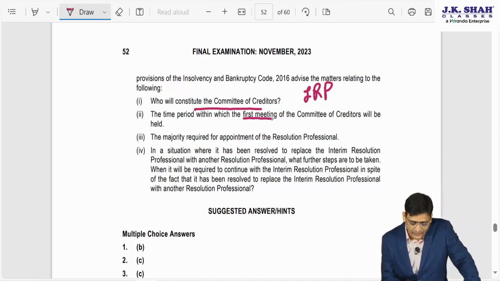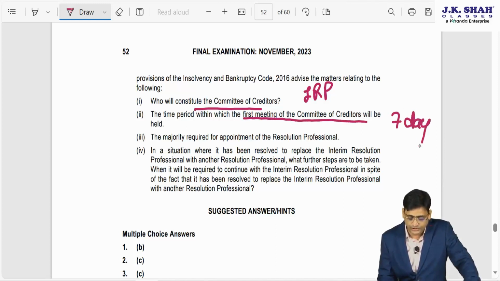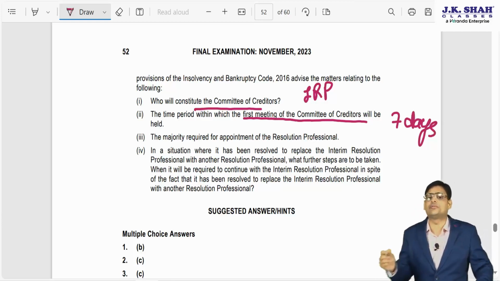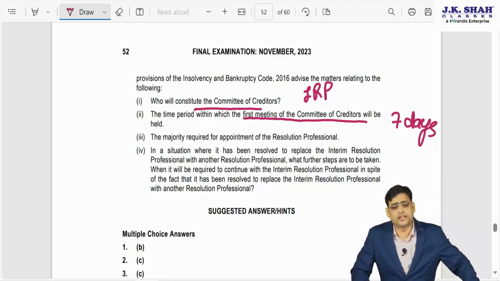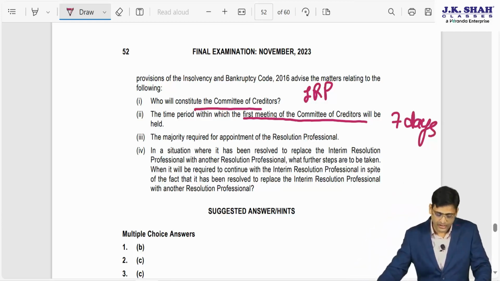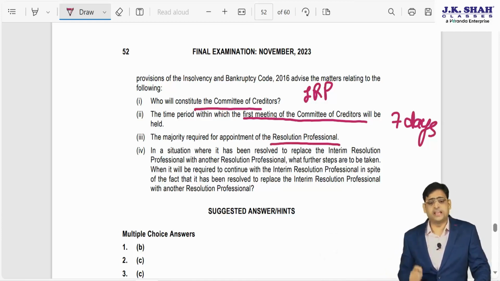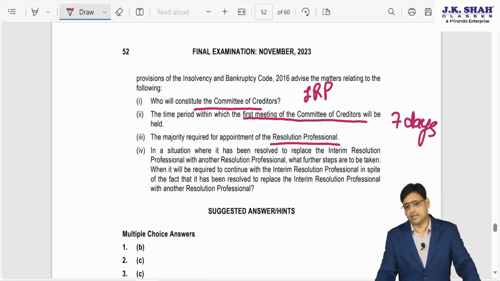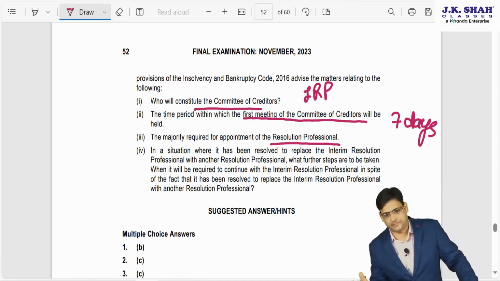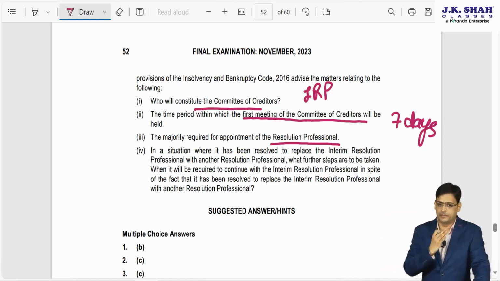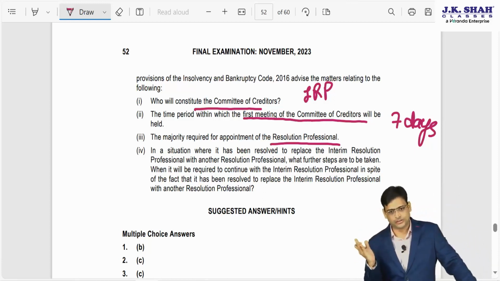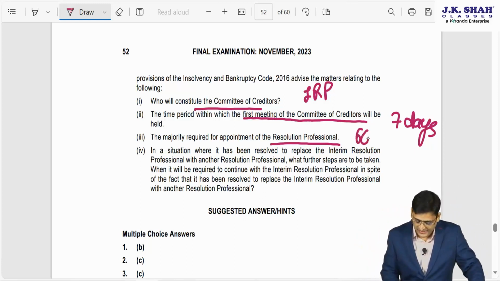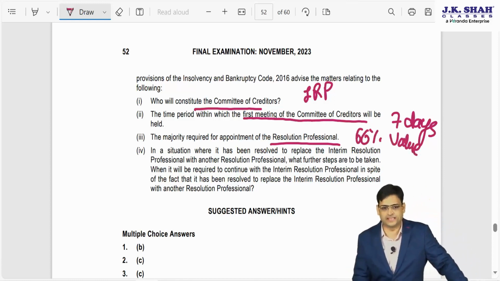The time limit within which the first meeting of COC will be held: within how many days? 7 days. From the constitution of COC, within 7 days you have to conduct the first meeting of COC. Then, the majority required for appointment of RP. Now in this situation there will be two things, please understand. If you want to appoint the IRP as RP, then the IRP will be appointed by COC by passing a resolution with 66% in value, and they will appoint the IRP as RP.